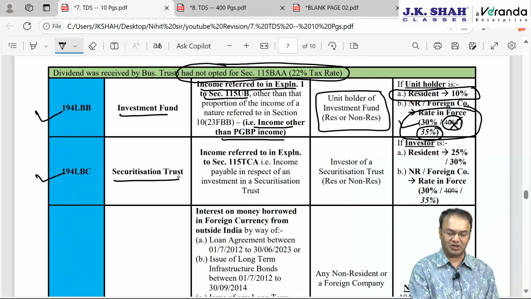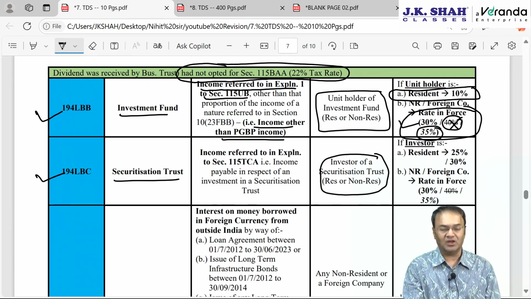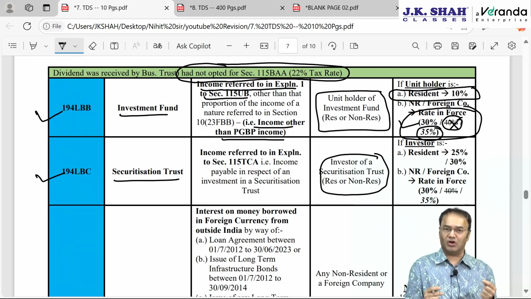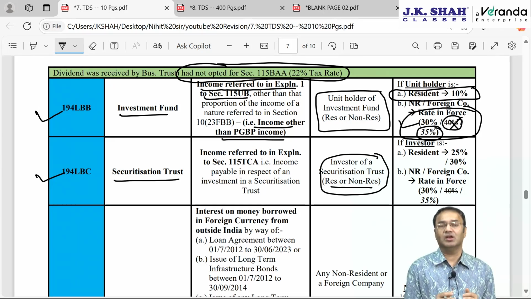194LBC, Securitization Trust. While paying to its investors, here we don't call them unit holder, we call them investor, whether resident or non-resident. Which income? The answer here: in Securitization Trust, each and every income is exempt for them. Income from the activity of securitization is exempt under 10(23DA).